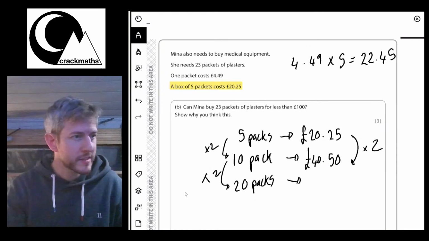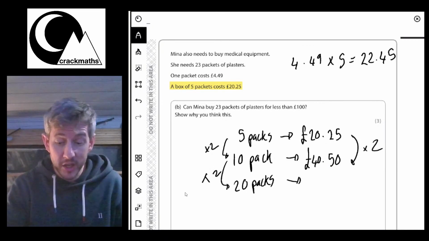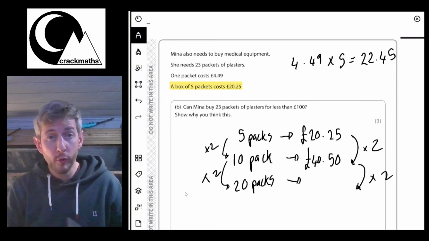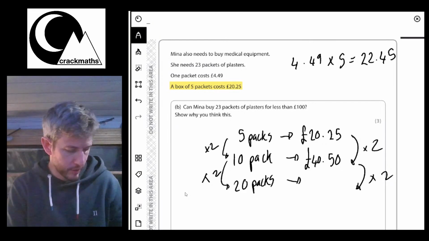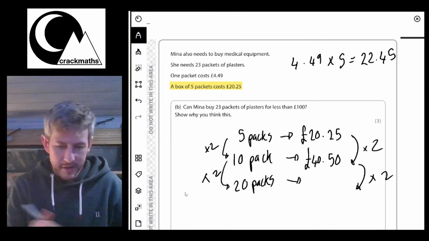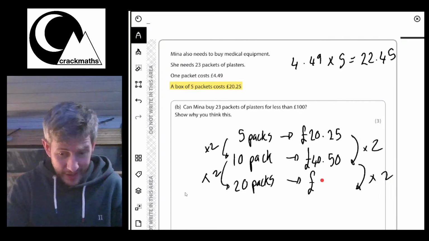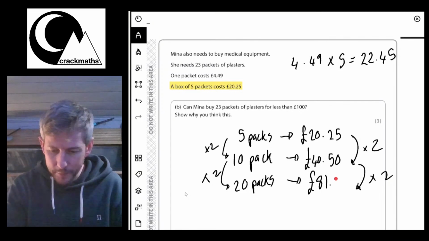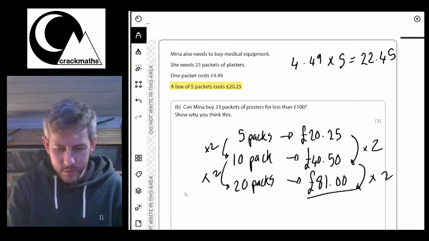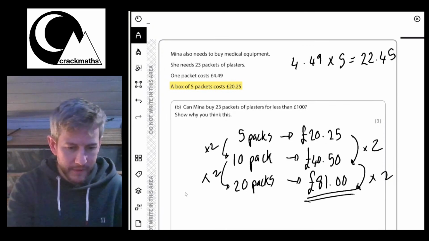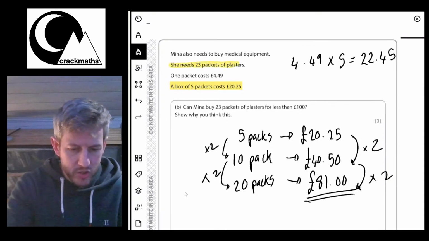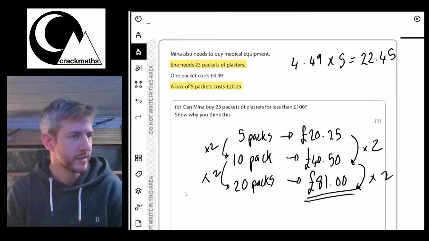There's other ways of doing this. Sometimes you just spot a route that works for you. So I'm going to times that by 2 again. So £40.50 times 2. Let me do that on my calculator. So that equals £81. Okay, not bad. So there's still quite a bit of money to play with. So we've got up to 20 packs, but she wants 23 packs of plasters.